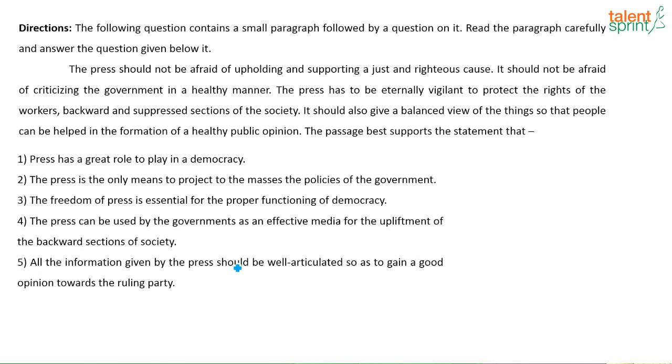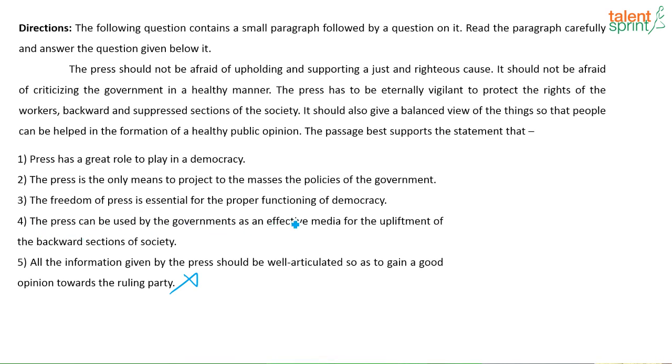So we will come from the lowermost option. See, all the information given by the press should be well articulated so as to gain good opinion towards the ruling party. That is very clearly wrong. That is not what the statement says, right? The passage says what are the responsibilities of the press. Even if it is the ruling party which is making a mistake, you should criticize them for doing that, right? You should not support anybody. You should be fair and just. So that's what the passage is trying to say. So definitely option 5 is wrong.